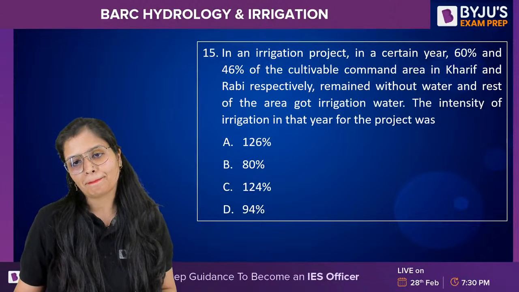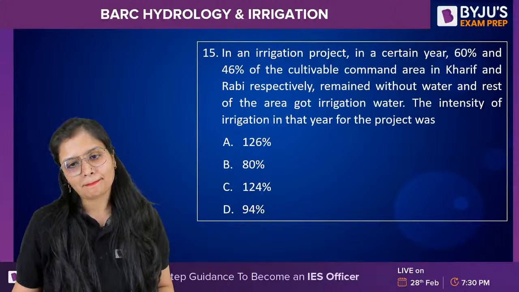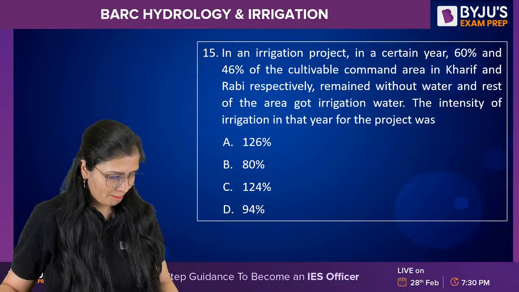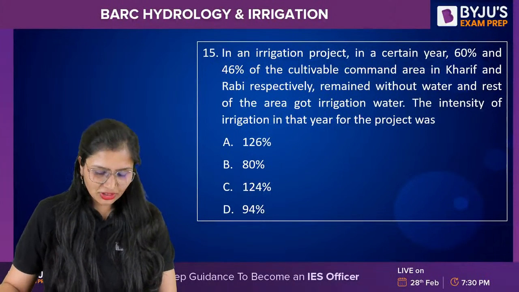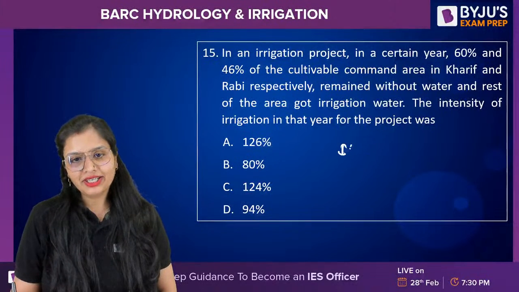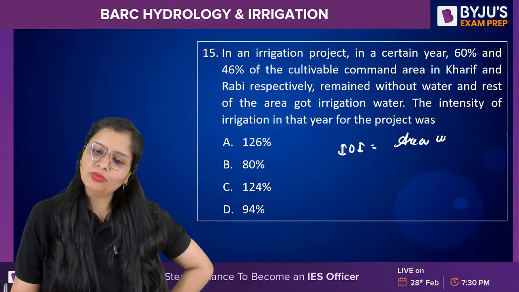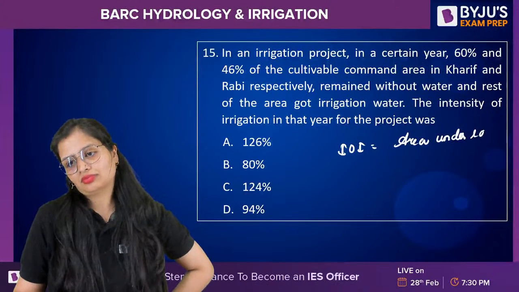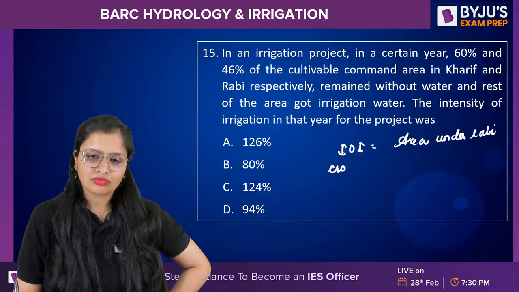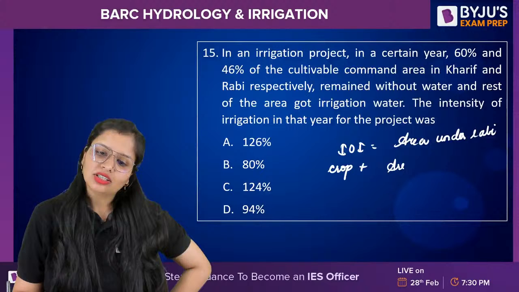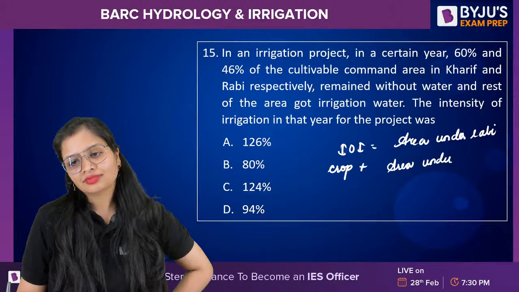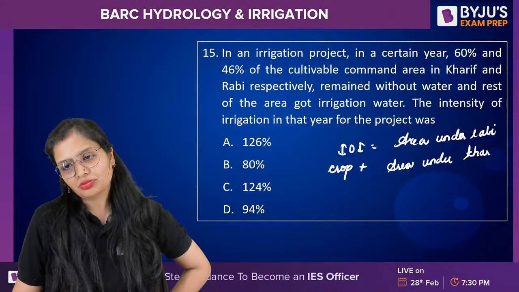Come on. Very good, Salgar. Keep it up. So intensity of irrigation, how will you calculate? Area under Rabi crop plus area under Kharif crop.